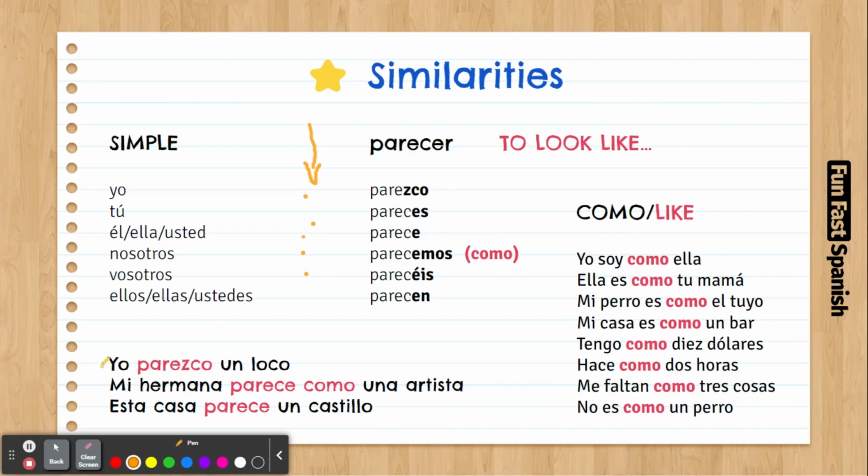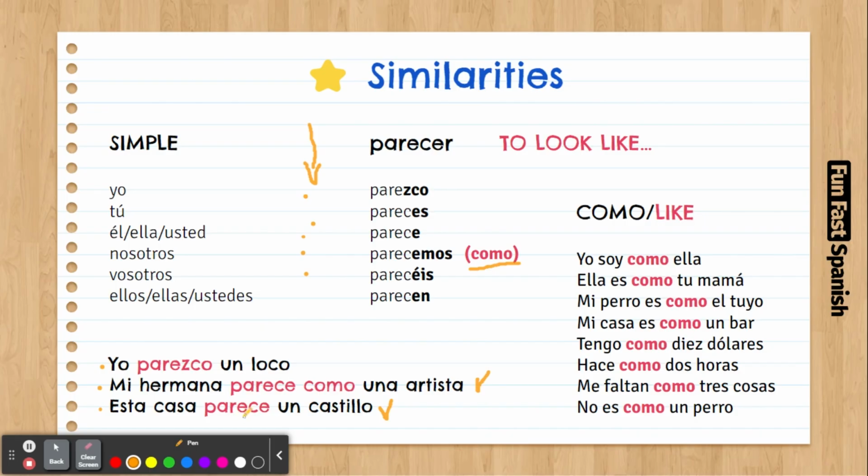So yo parezco un loco. I look like a crazy person. Also, the word como is optional. We can put it after it. Mi hermana parece como un artista. She looks like an artist. Esta casa parece un castillo. This house looks like a castle.